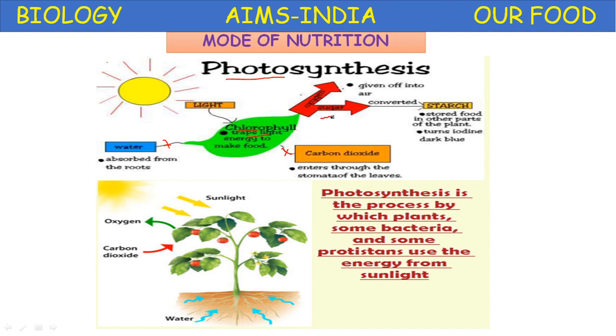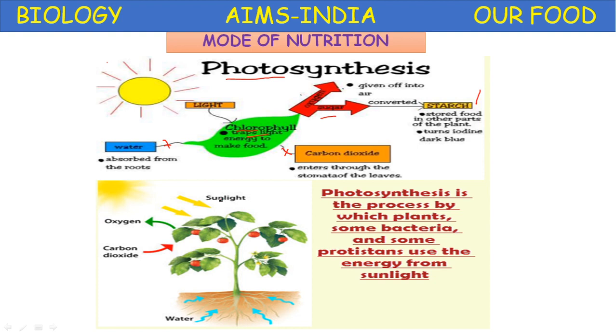So this sugar is finally converted into starch. Starch is the stored food in other parts of the plant. This can be tested by an iodine test. When iodine is added to starch, it turns dark blue in color. Green plants obtain water through the roots. That water is transported to the site of photosynthesis, that is the green leaves.